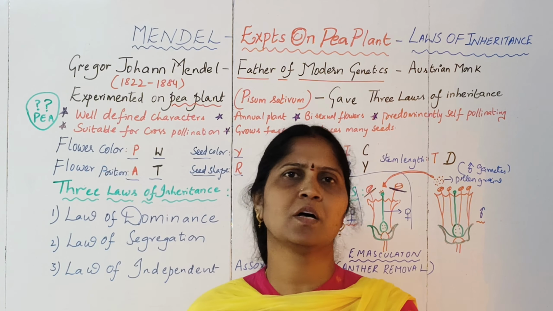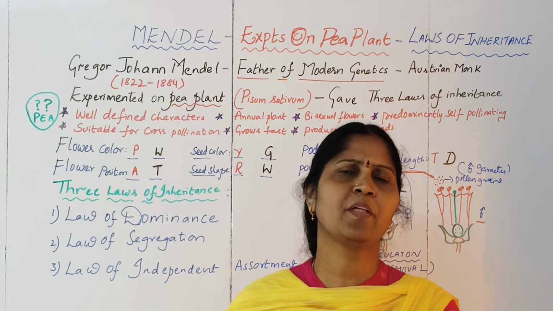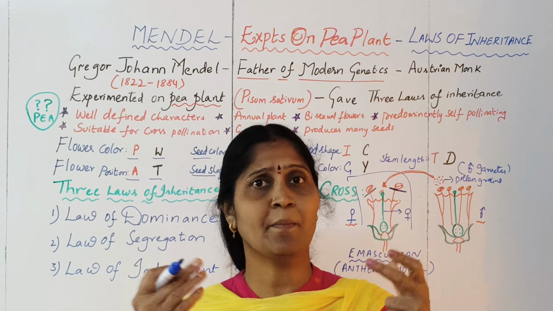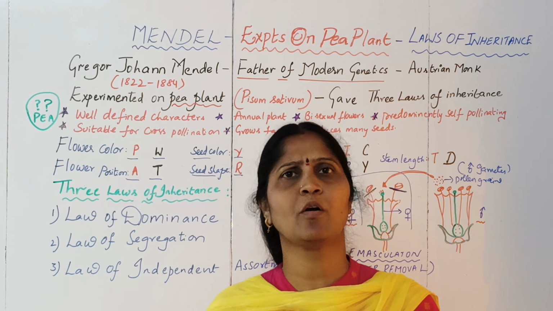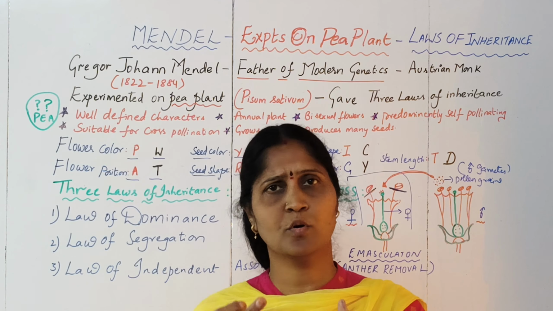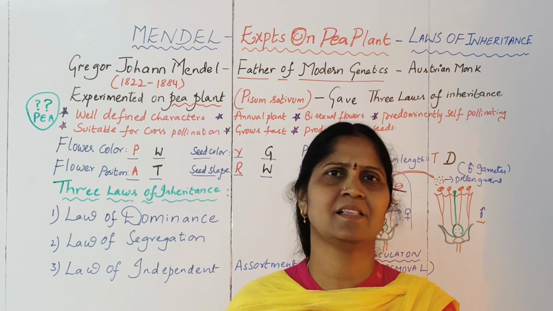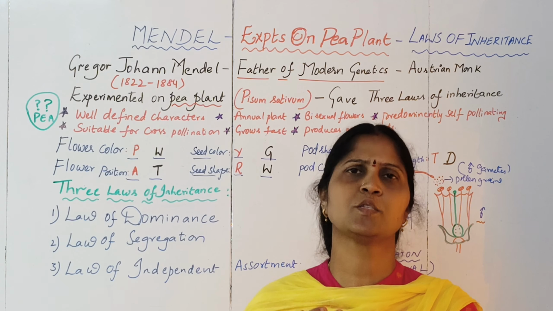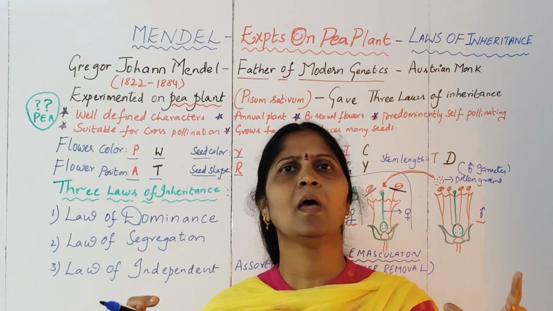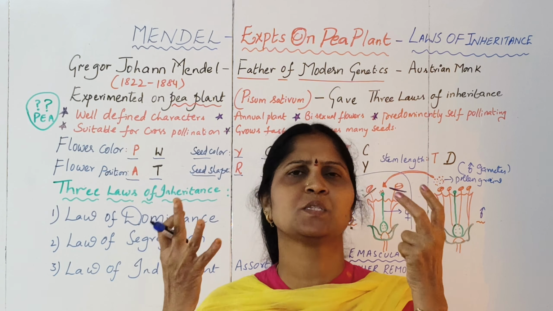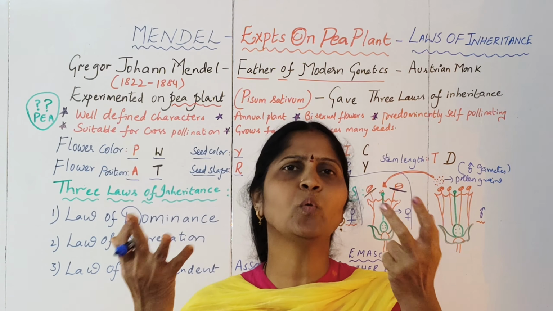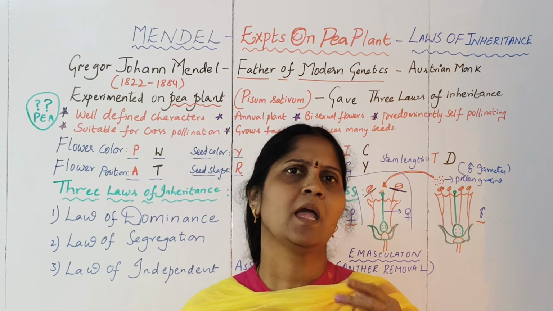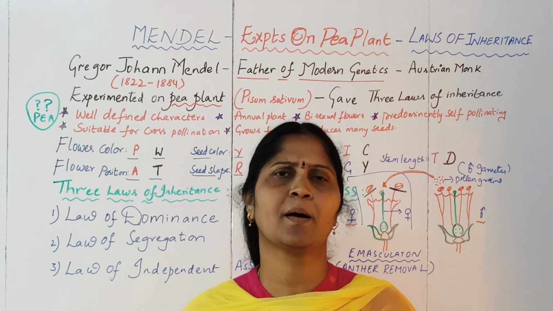These are the 3 laws which can also be attributed to some of the characters which are transmitted in humans, which follow the Mendelian principles. Some characters in humans may not follow the Mendelian principles, but most of the characters follow Mendel's laws. So let us try to understand in my future video about the laws of inheritance in a clear way, why we have to learn these laws, and how they are attributed in the human sense, how our characters are influenced by these laws. We will come to understand.